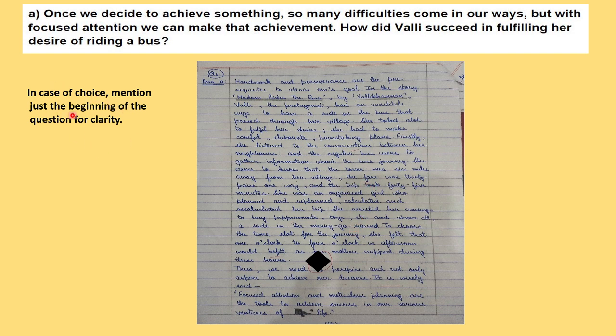Now, in case of a choice mentioned at the beginning of the question, what it means is that suppose there is a choice in the question. So there is an "or" here, and then there's another question written. If you choose to attempt the second part, that is after the "or" part of the question, just write the beginning so that the examiner knows which part out of the two you are attempting. Like suppose it is "once we decide to achieve", just write here "once we decide" and then dash dash dash, so the examiner would know that you are attempting the first part. So you have to make it easy for the examiner, so that the examiner is comfortable while checking your paper.